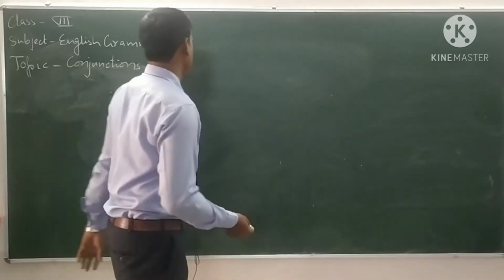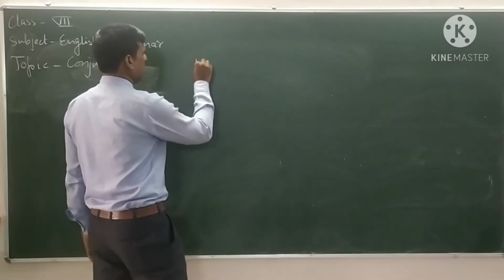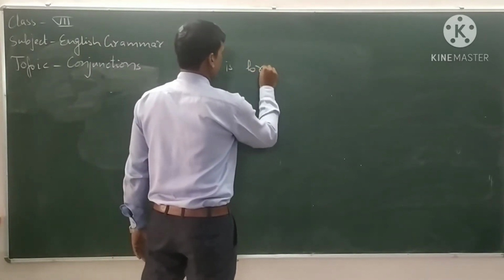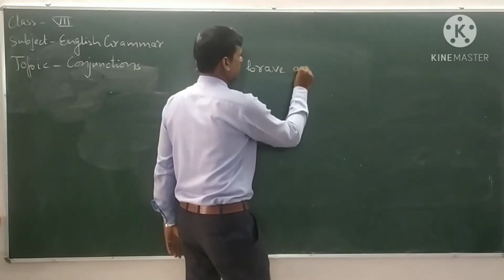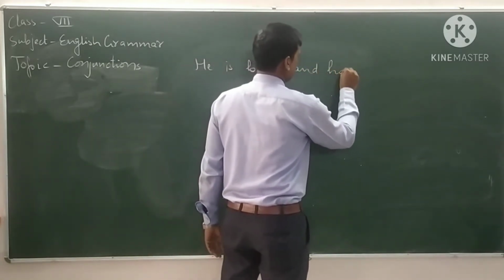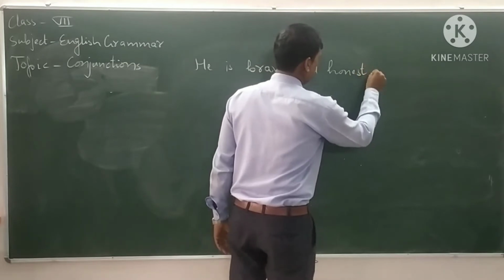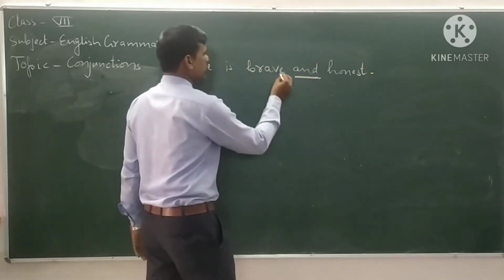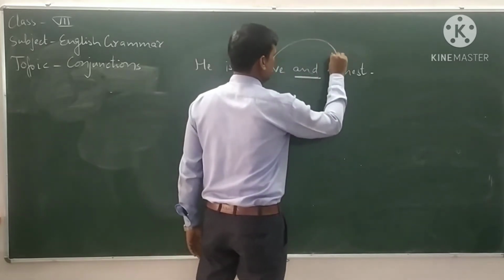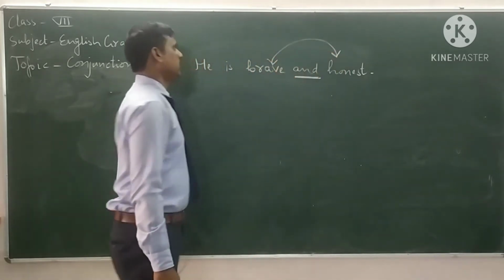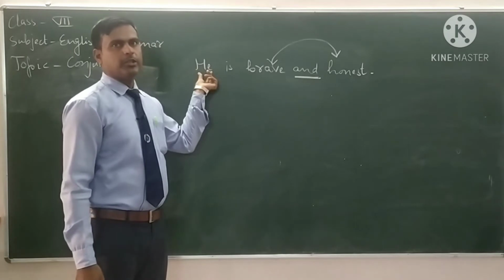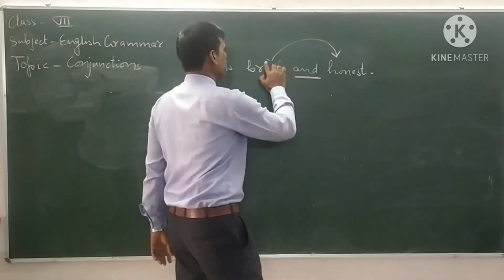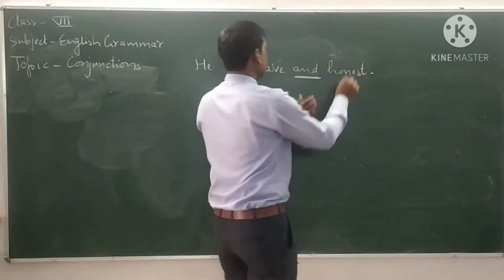For example, we can say that he is brave and honest. Here the conjunction "and" is used to join two words that are said about he, brave and honest. So "and" is the conjunction here.